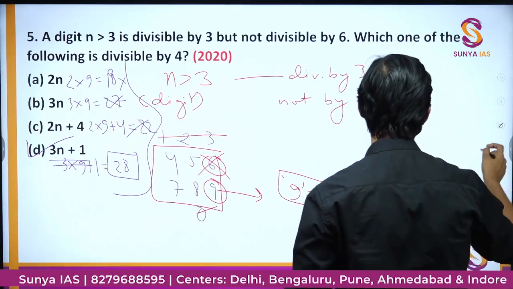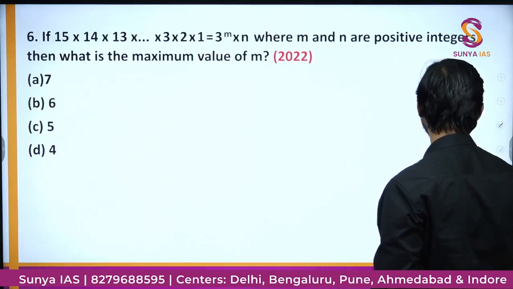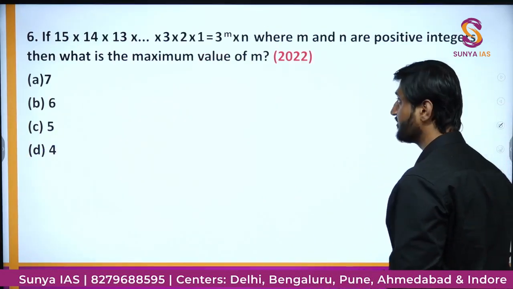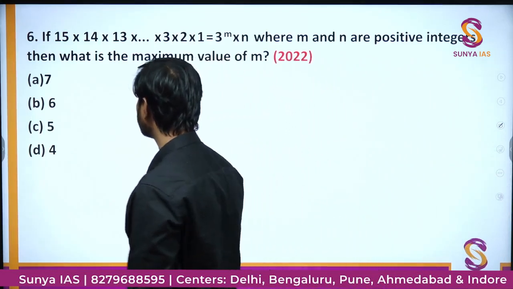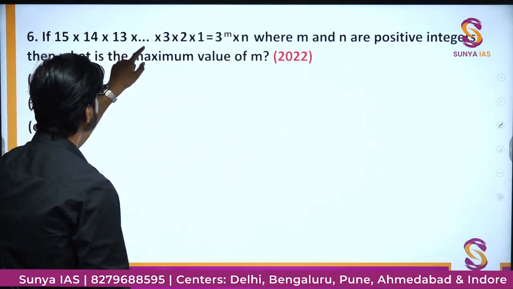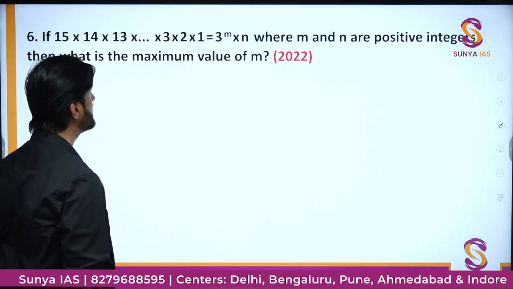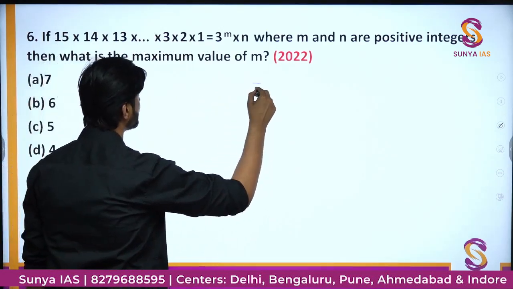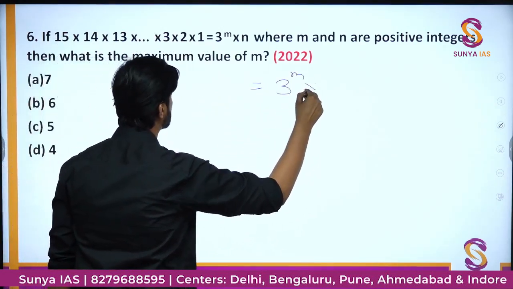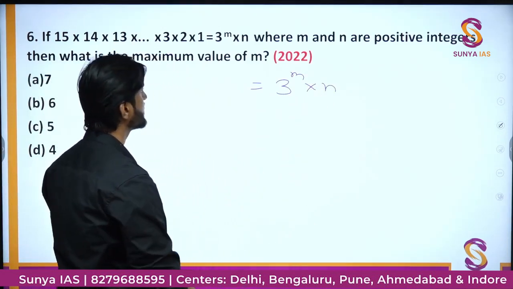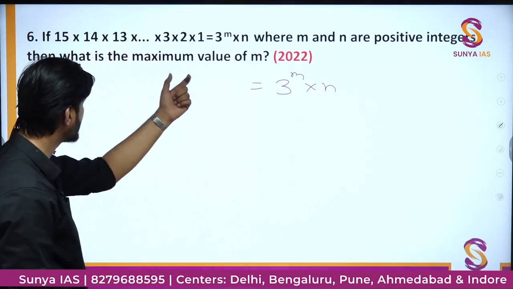So this is something people actually miss out while solving the questions. Now let us have a look at this particular question. The question says the product of 15, 14, 13 till 3, 2 and 1, all the numbers from 1 to 15, they are multiplied and can be written in the form of 3 to the power of m into n, where m and n are positive integers. So what is the maximum value of m?